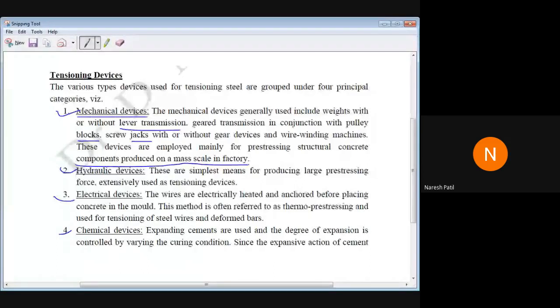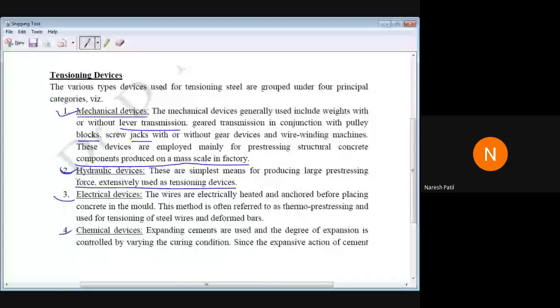Okay. Then we have hydraulic devices. These are the simplest means for producing large pre-stressing forces, extensively used as tensioning devices. So in maximum cases all over India, this type of system will be used. That is called hydraulic devices.